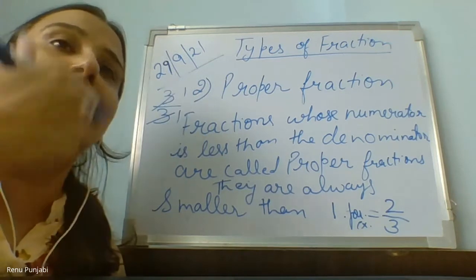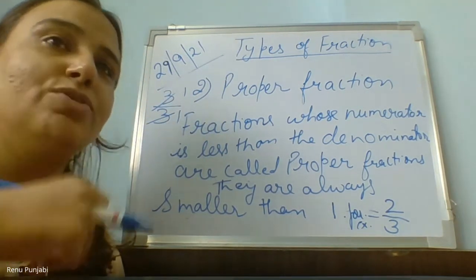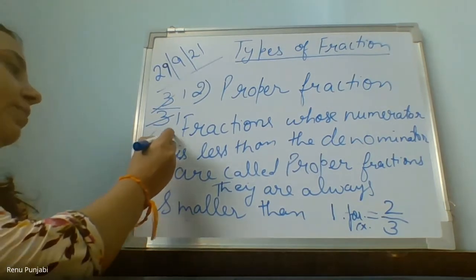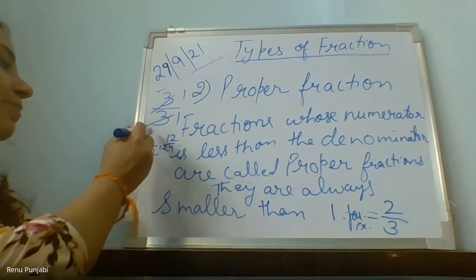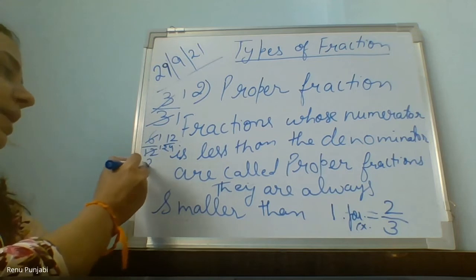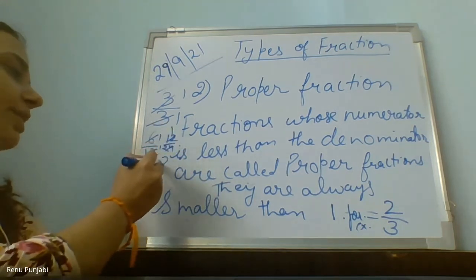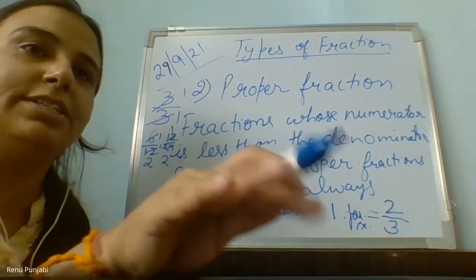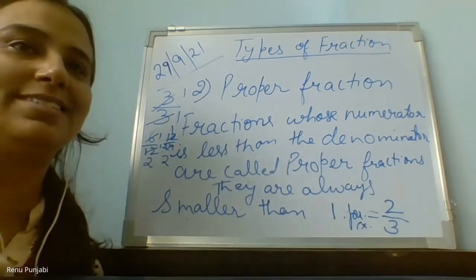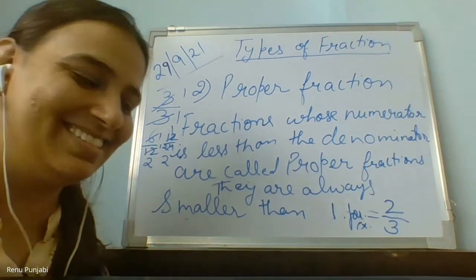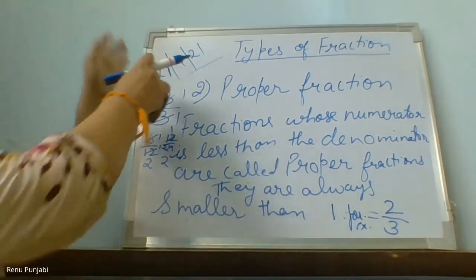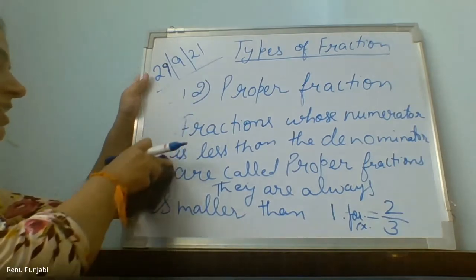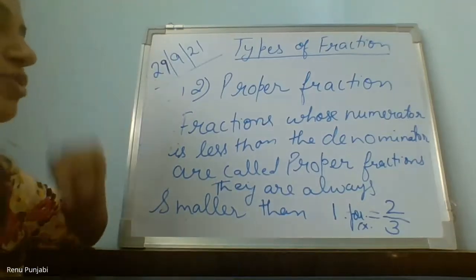These are the equivalent fractions. Same fractions, and when you simplify them, you said 6 upon 12, 12 upon 24. So when you simplify 6 1s are 6, 6 2s are 12, 12 1s are 12, 12 2s are 24. These are the 1 upon 2 fraction, which is the equivalent fraction. That is another type of a fraction. Okay. So आपको identify करना आना चाहिए that this is which type of fraction. That is why we are learning the types of the fraction.